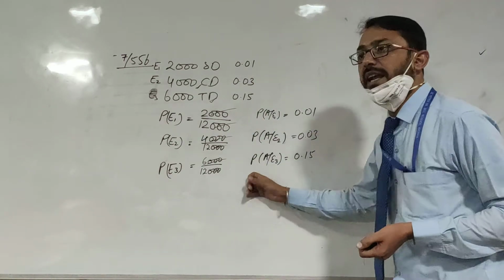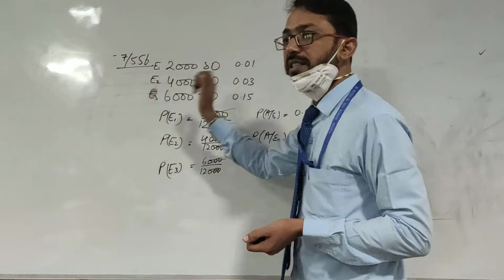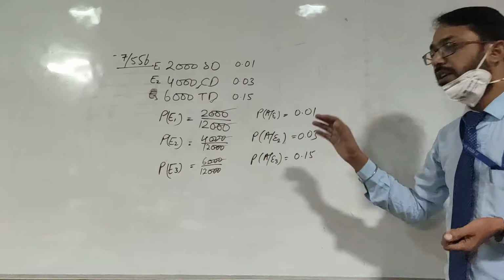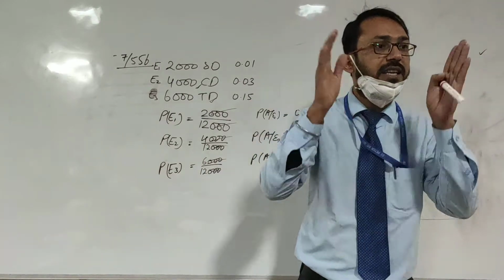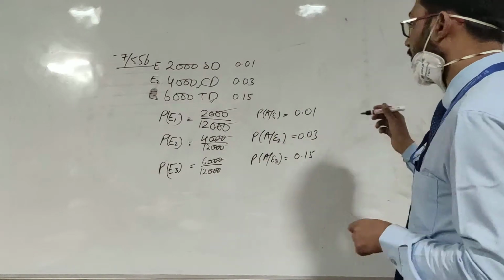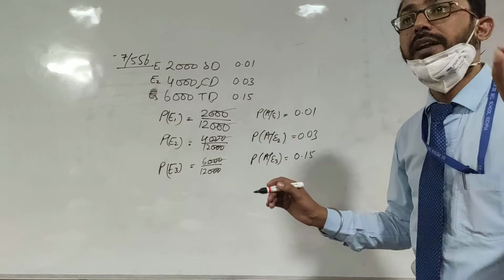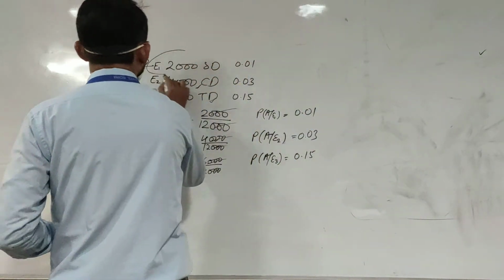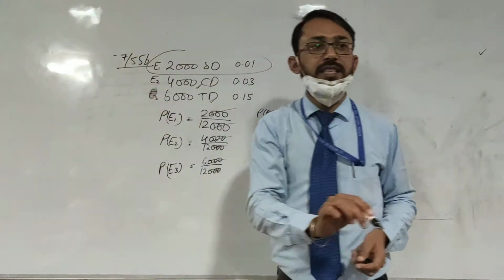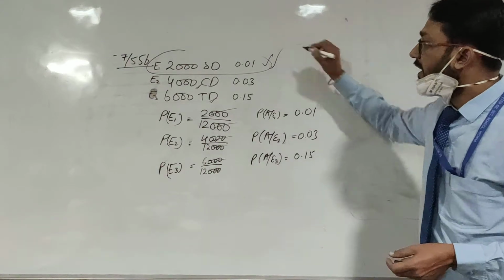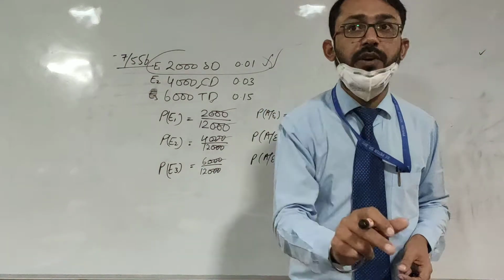So the right selection is the most important task. If you have selected these things, what is E1, what is E2, what is E3, and P(A|E1), P(A|E2), P(A|E3), we will be able to get the right answer very fast. Now let us think what the formula is. The main thing asked in the question: one of the persons met with an accident. What is the probability he or she is a scooter driver?